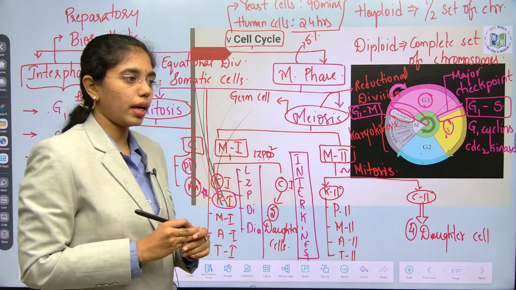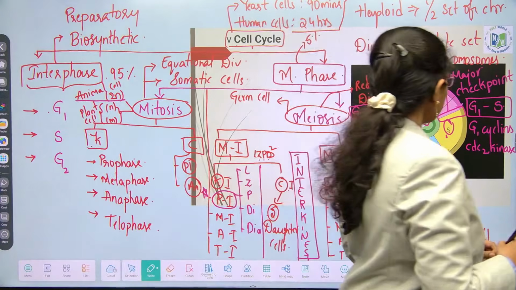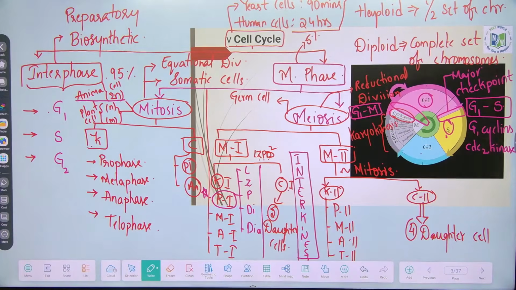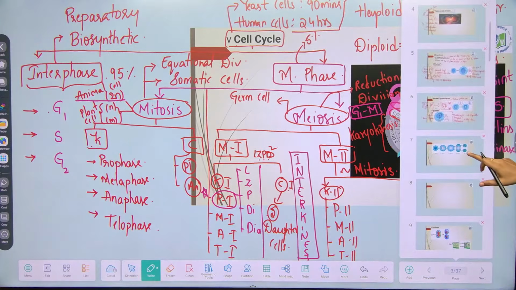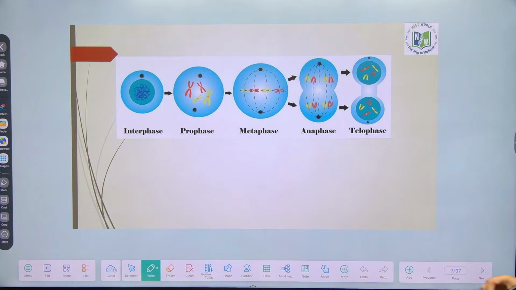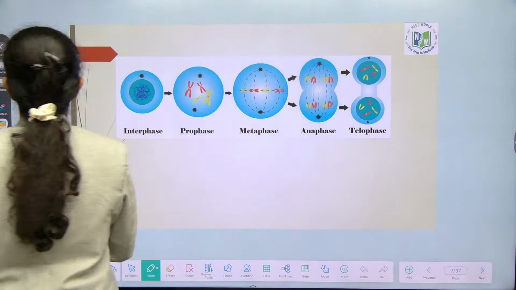Have that basic idea, enough. Clear about the checkpoints, ma? You are clear on every note of interphase, right? G1, S and G2. Shall we move on to the M phase? You are clear on amitosis? Now about mitosis or equational division.